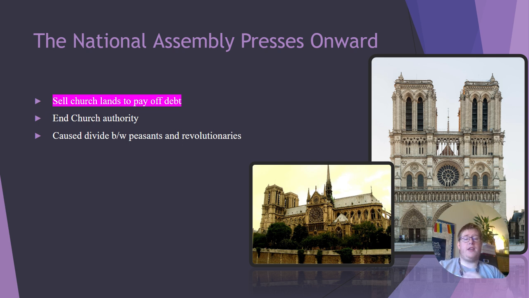So the National Assembly, in order to keep things going, are going to sell church lands to pay off debt. They're going to end the church's authority in France. And this causes a divide between the peasants and the revolutionaries. Because at this point, they're like, hey, we did not agree to you going after the church. The church is the only stable thing we have in our lives. Why are you going after that?